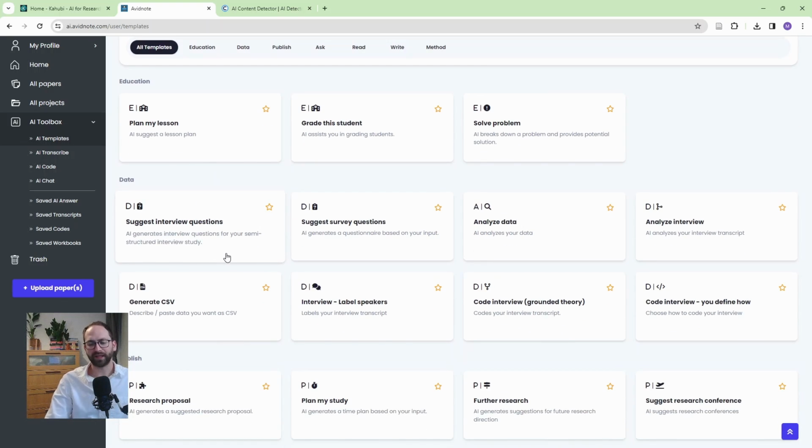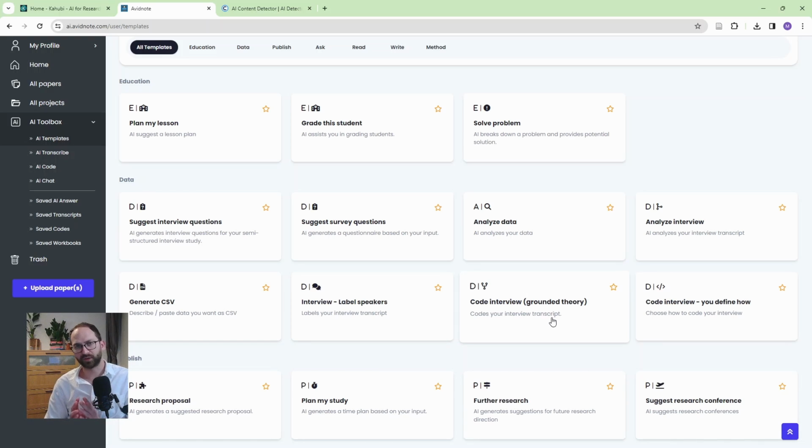Now, if you are in qualitative research, especially, or if your research is based on interviews and surveys, then this section is really something that you should check out. So look, it will suggest interview questions, survey questions. It will analyze your data. I would assume that the data from a survey would be the best. It will analyze your interview transcripts. It will generate CSVs. It will label speakers in your interview transcript, which is so useful. And it will also code your interviews. So it is really worth checking out if this is what you're doing.